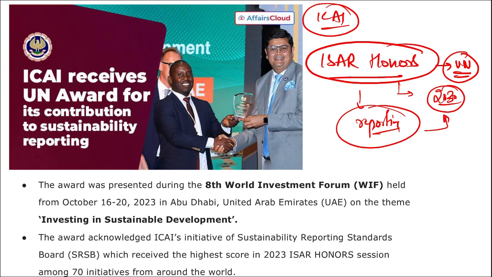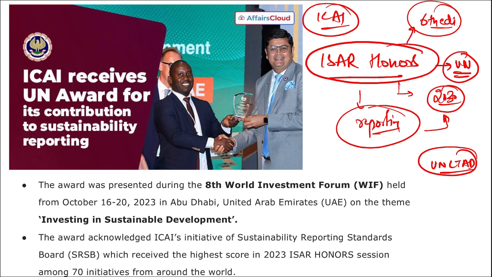And recently it is ICAI, the Institute of Chartered Accountants of India, that has been awarded with this ISAR honors, correct? This is the 6th edition of the honor that was recently presented to ICAI. Who gave this award? It was given by UNCTAD, that is United Nations Conference of Trade and Development, correct?